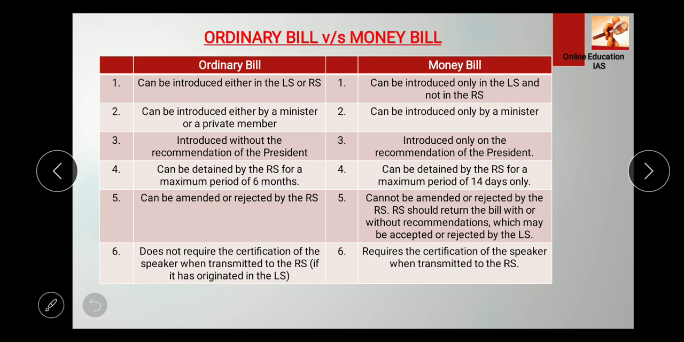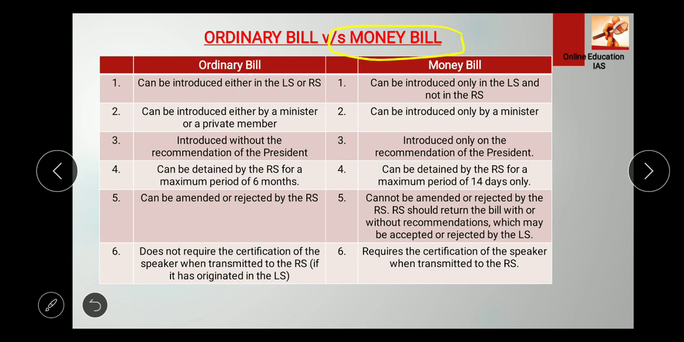Now this is ordinary bill versus money bill. Why have I given this? Because many questions have been asked related to the money bill, so I request you all to go to your basic books like Lakshmikant or any other book which you follow, or your notes, and please read the money bill. It is very, very important, because if you see the previous years' papers, the money bill has been asked again and again. So I have given this difference so that I can cover the major points that differentiate the money bill from the ordinary bill, right?